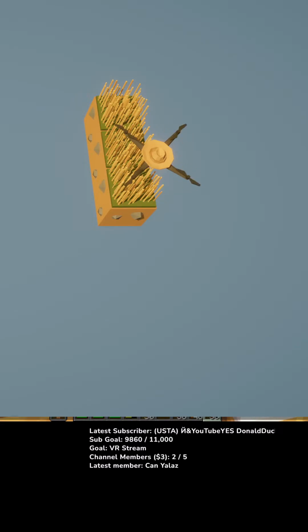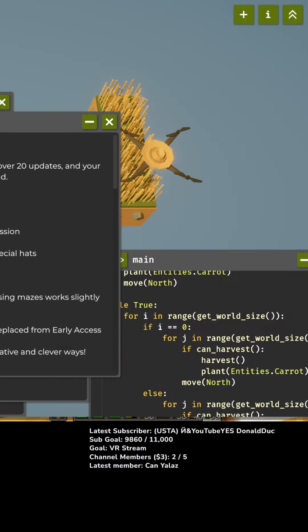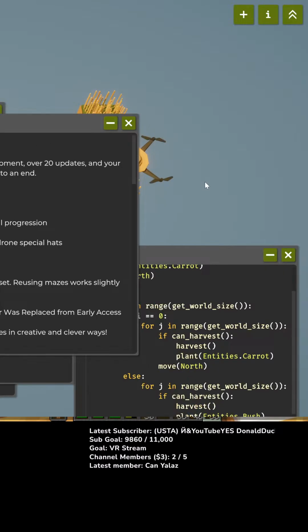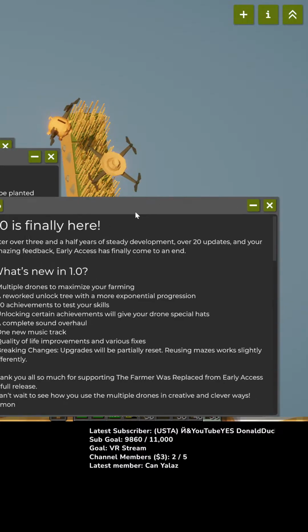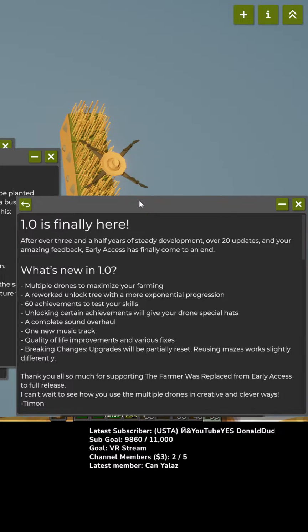Alrighty. Okay, so now let's start the game again. Alright, 1.0 is finally here. Okay, after 3.5 years of development, 20 updates, and amazing feedback, now we are in version 1.0 of The Farmer Is Replaced. Oops, and sorry, this is not quite all the way on the screen.